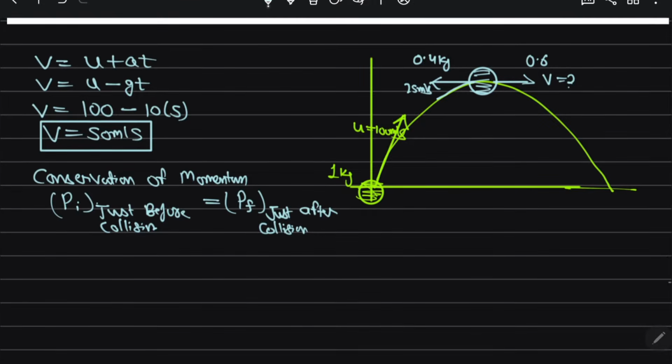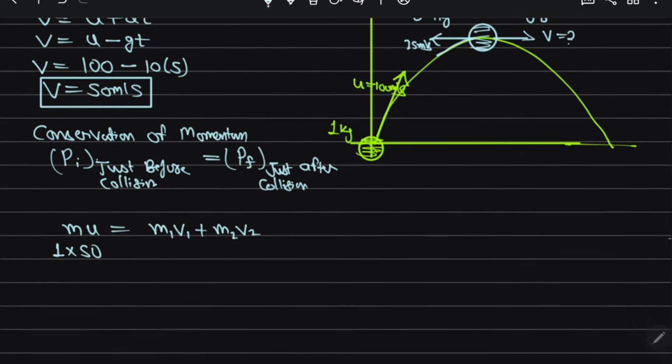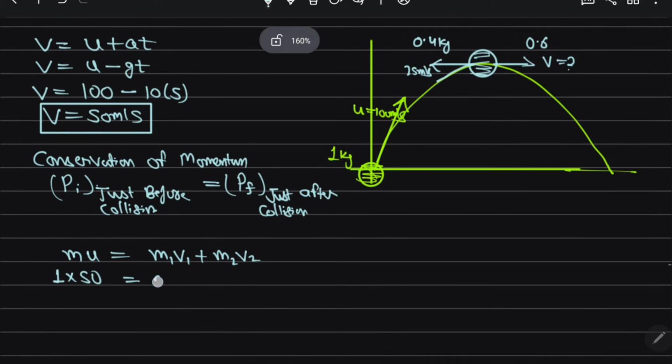So just before collision it has momentum m u, that is equal to m1 v1 plus m2 v2. Just before collision they have a mass of 1 with velocity 50. Then after the collision, mass 0.4 with velocity minus 25, plus 0.6 into v2.